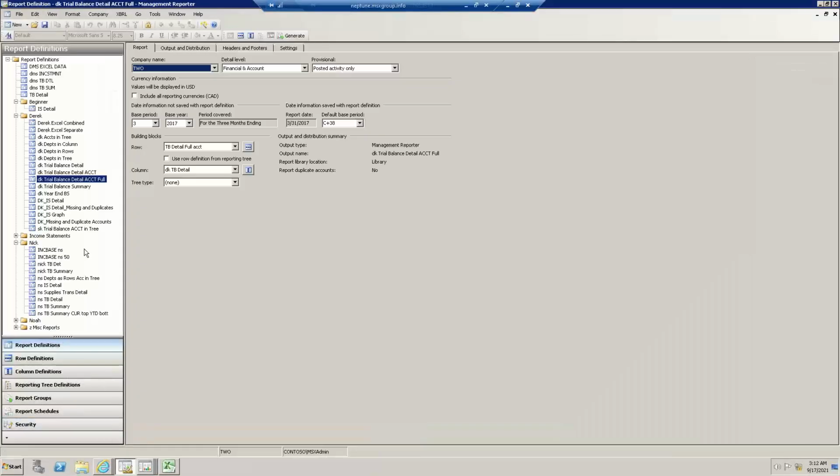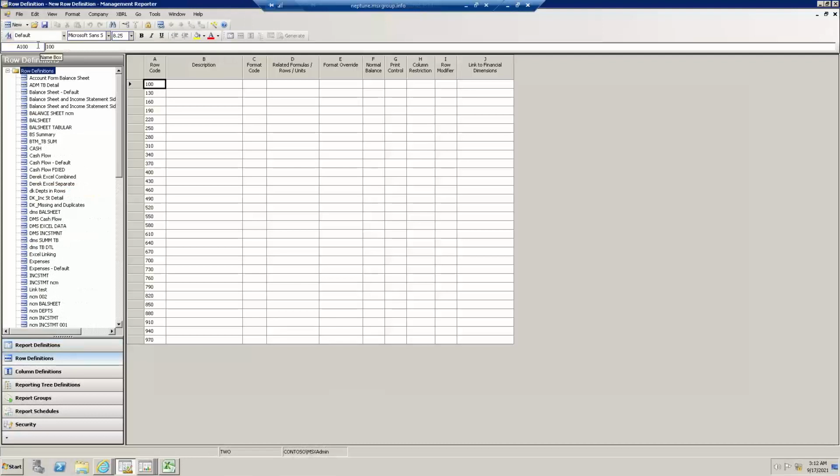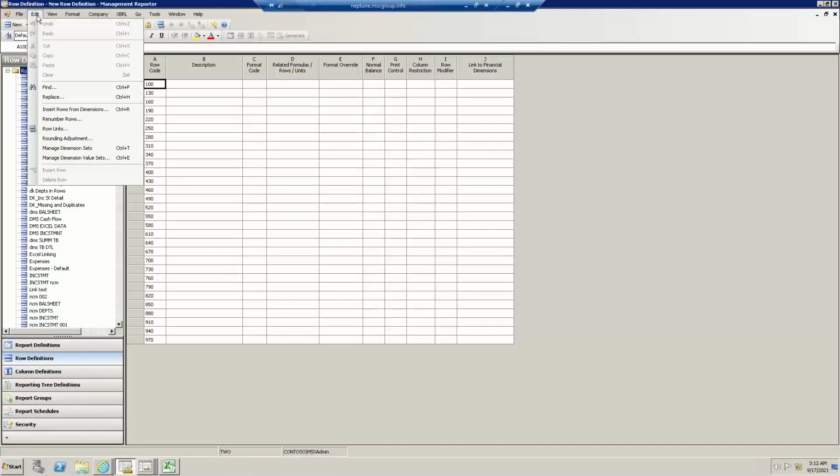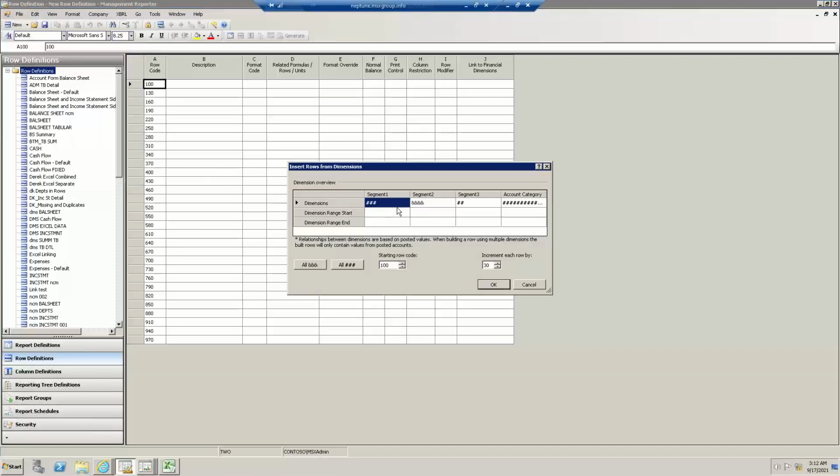Now let me do a sidestep and back in Designer, I'm going to do a couple row definitions built from scratch. I'm in a new row. I'm going to come here under Edit, Insert Rows from Dimensions, which really is, maybe my intent is I want to create a trial balance or income statement detail. Now here it recognizes the segments in my general ledger.